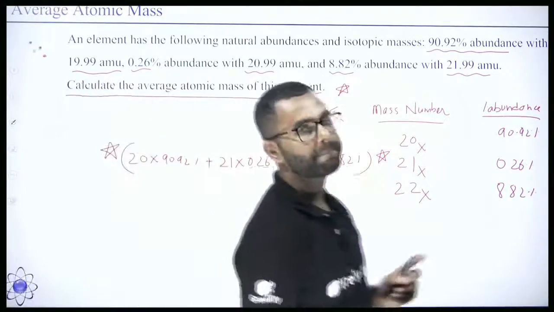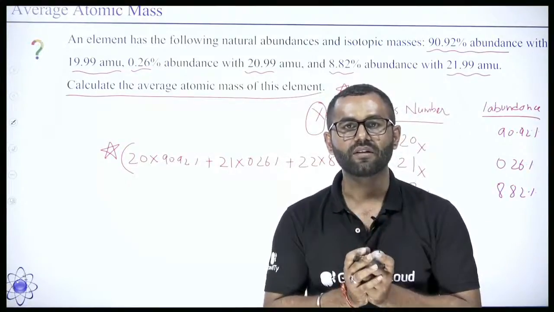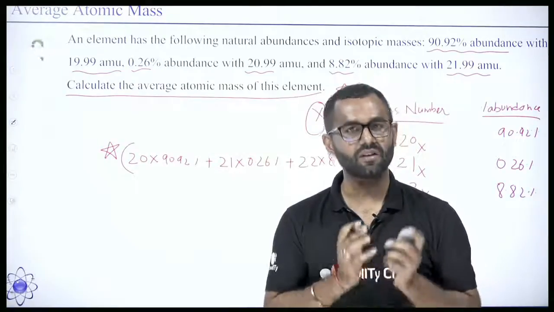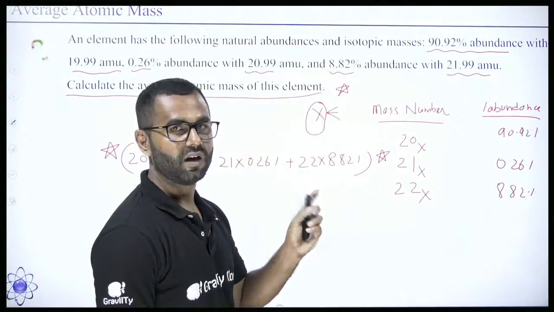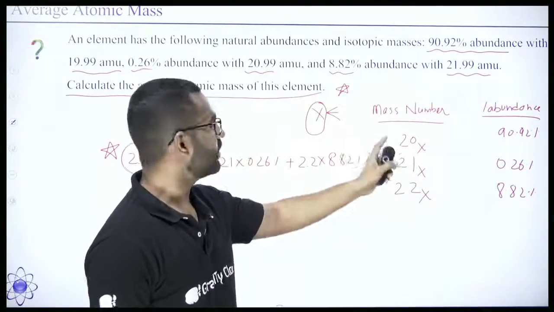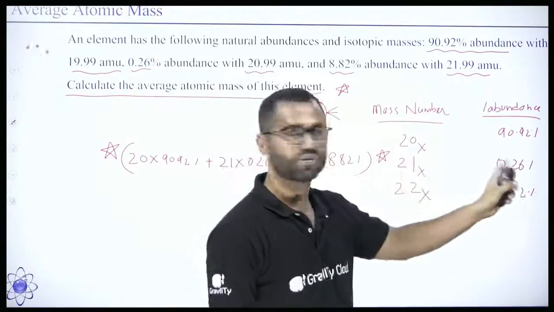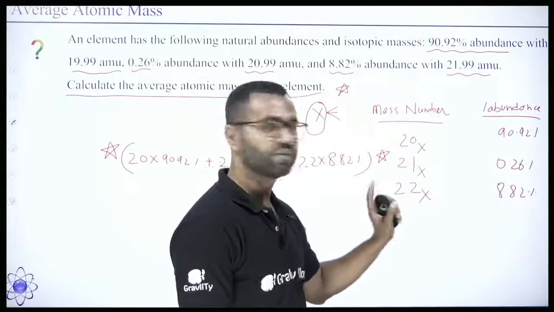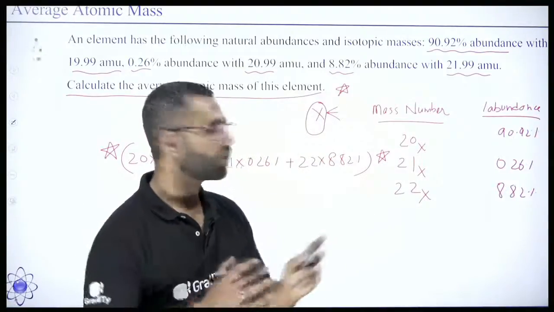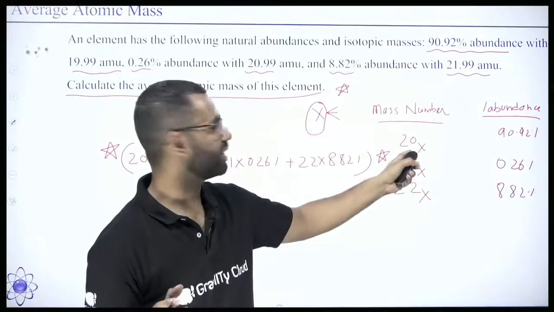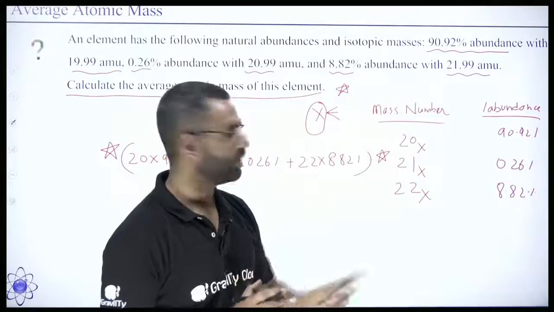One more thing, that sometimes in the MCQs, the multiple choice questions, or single correct choice questions, you can directly get the answer. How? See, the atom with the 20 mass number is 90% available, and the atom with 21 mass number is 0.26% available, and the atom with 22 mass number is 8.82% available. So that means the majority of the atoms have the mass 20, and the least type of atoms are the atoms with the mass number 21.